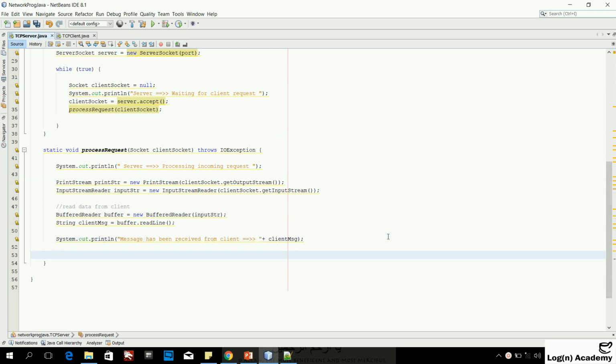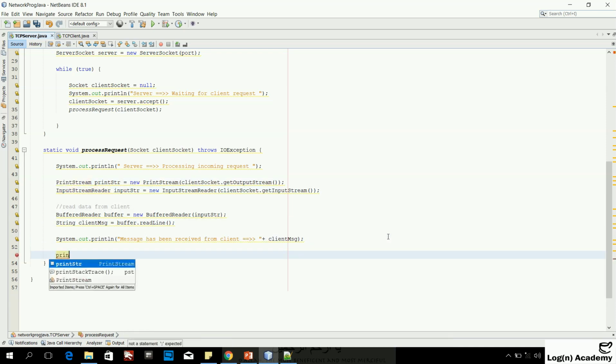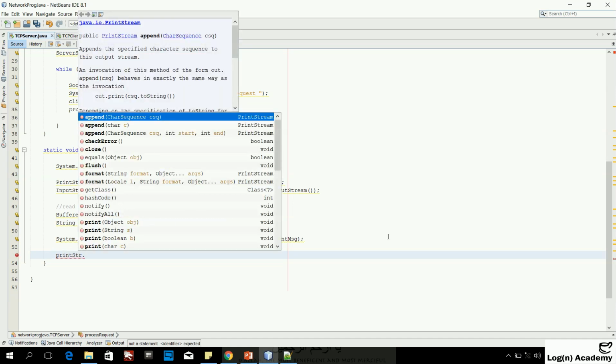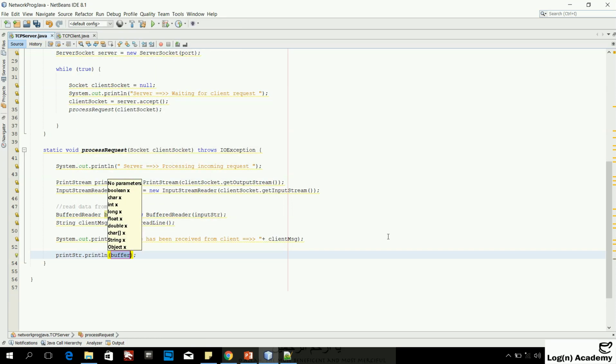So for that, I already have a print stream object here. Okay, so I can use this print stream object, and I can say print stream dot println. We will use the println method, and here we can write a message. So let's write a message string ack message, acknowledgement message,